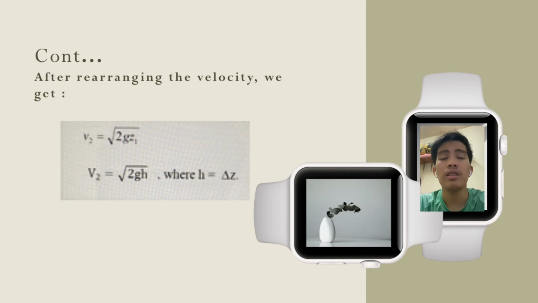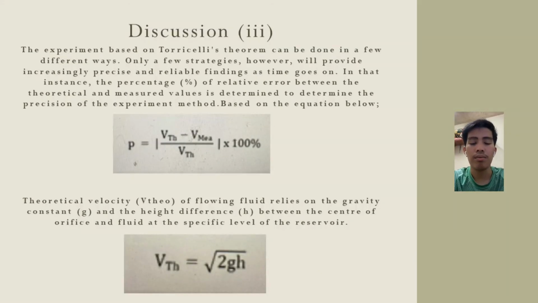Okay, now let's continue a little bit for discussion 2. After rearranging the velocity, we get the equation like this: V2 equals the square root of 2gz. So V2 is equal to the square root of 2gh, where h is the height of z. Okay, now let's move on to discussion part 3.